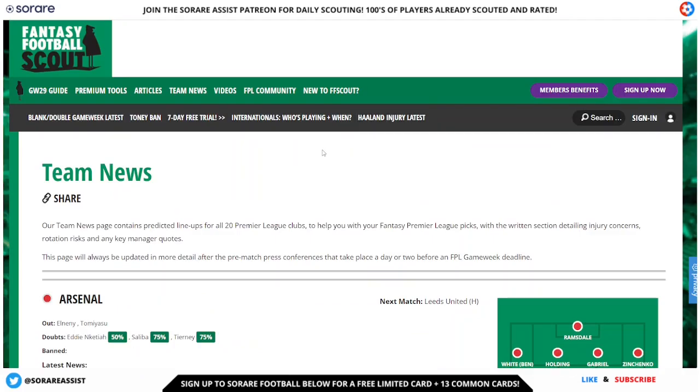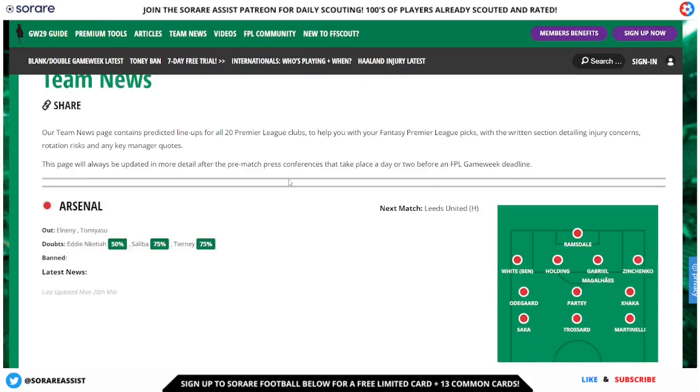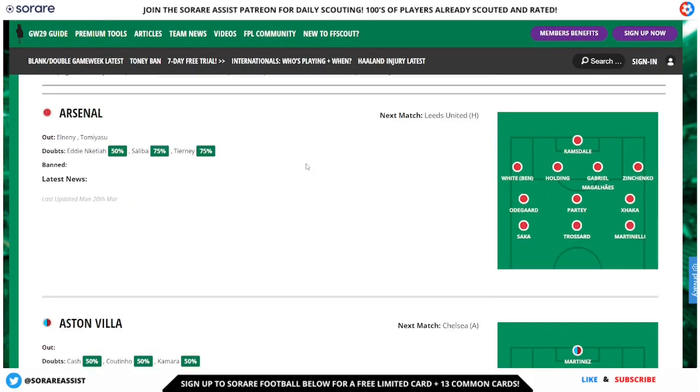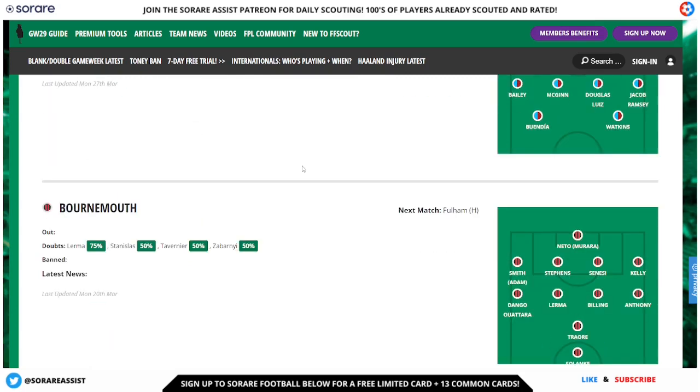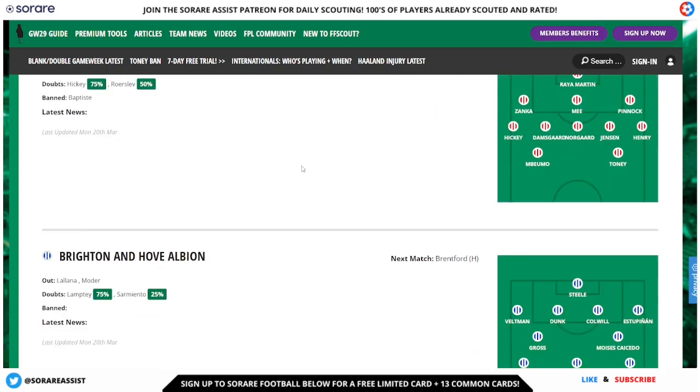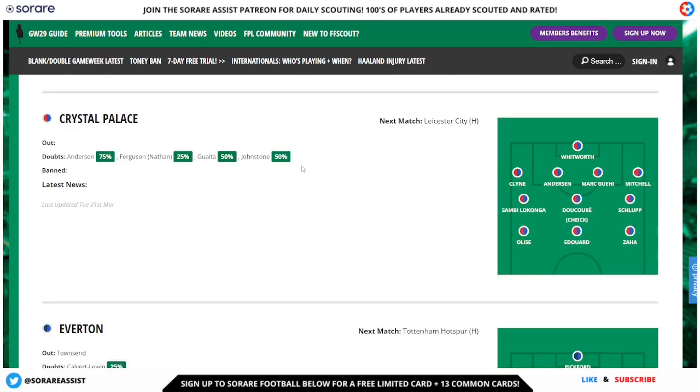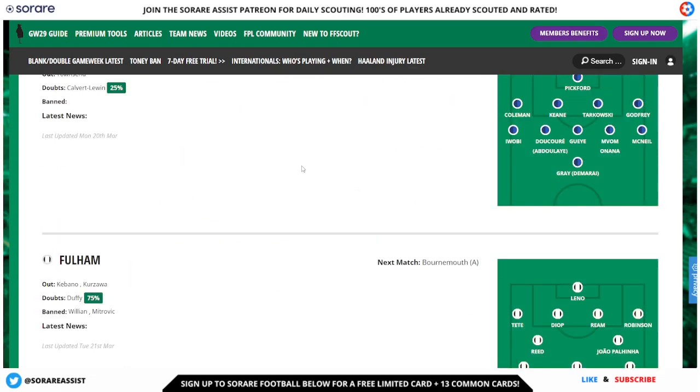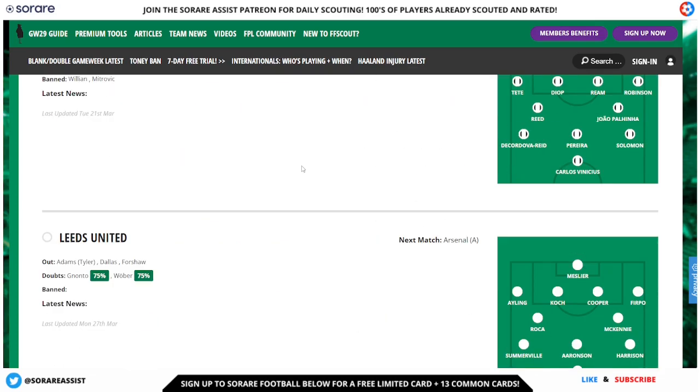Now this one is the Fantasy Football Scout website. Now this one is probably the prime one that you want to be going to for your Premier League predictions. As we know, these guys have been going for a number of years now, and they're pretty much spot on with their predicted lineups in terms of the English Premier League. So this is probably the best resource for your predicted lineups for the English Premier League.